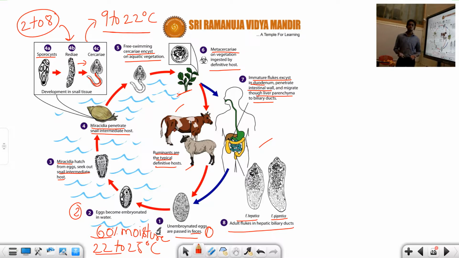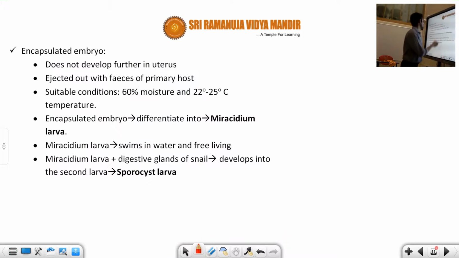Finally, we will see the disease, liver fluke disease. The common symptoms of liver fluke disease are abdominal pain, nausea, vomiting. These are the common symptoms, and sometimes we can also observe weight loss. Okay students, so this is the information about the life cycle of Fasciola hepatica. Now you can see what I have discussed with you.